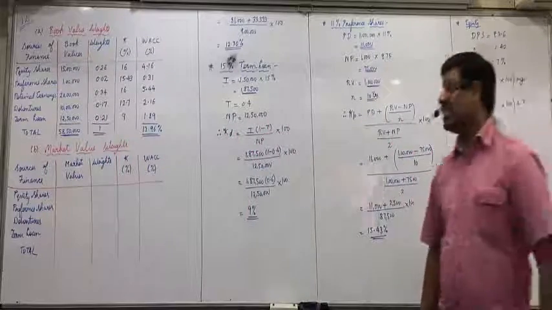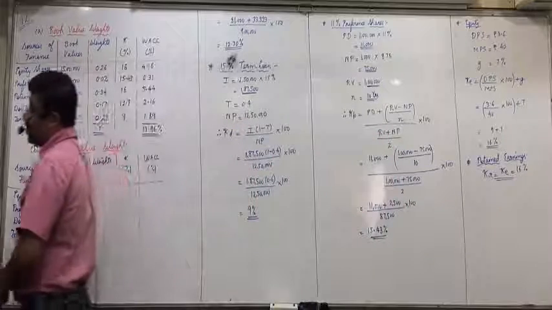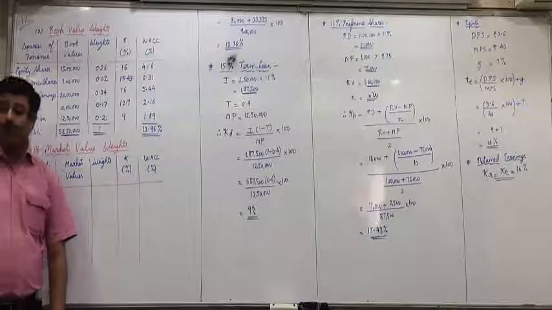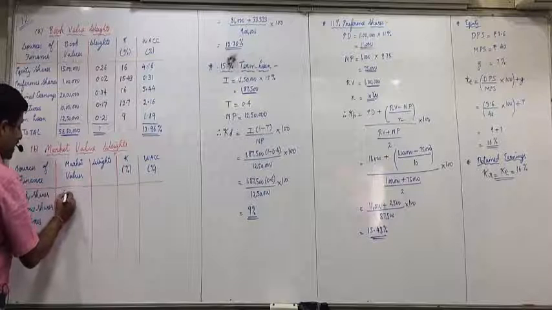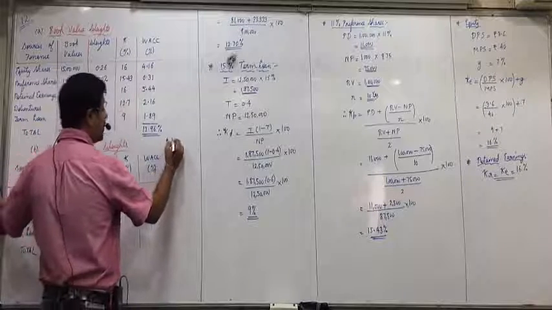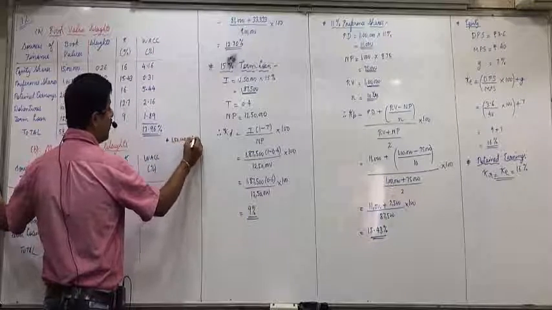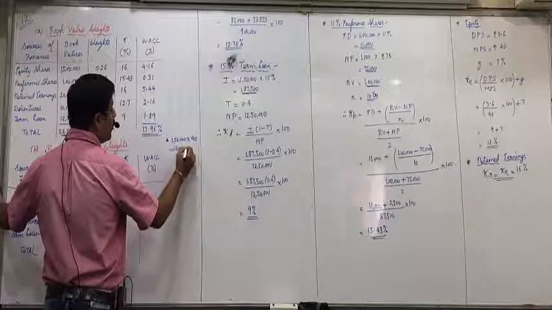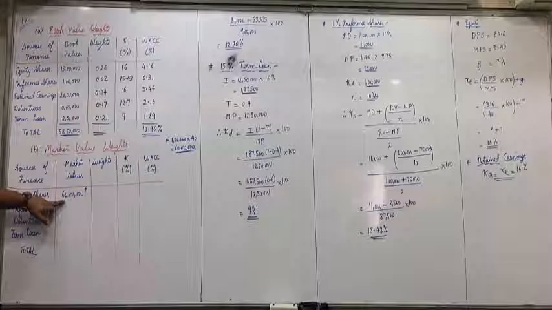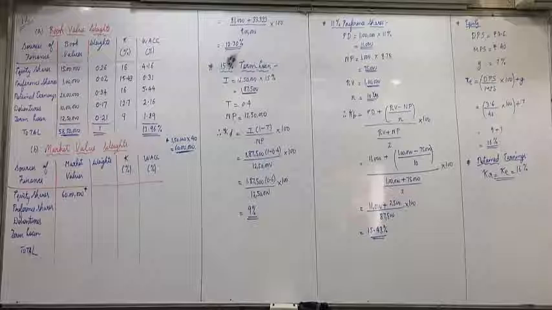Now, how will you find equity shares market value? How many equity shares are there in the above table? 15 lakhs divided by 10? 1,50,000. And what is the market price per share in the next paragraph? 40. So 1,50,000 into 40 is 60 lakhs. Let me show the calculation so that you are able to understand. 1,50,000 shares into 40 rupees is 60 lakhs. How we have obtained. Okay. All of you, was the 60 lakhs obtained? In the above table you can see 15 lakhs divided by 10. There are 1,50,000 equity shares and market price is 40.